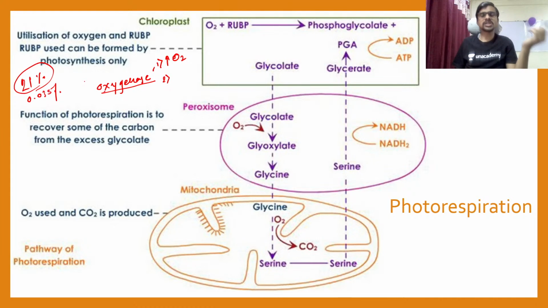It is not difficult for Rubisco to activate itself with the help of oxygen, because it is already present in a very large amount in the environment, and that's why the oxygenase activity can be activated very easily in the presence of oxygen. The second thing, high temperature.